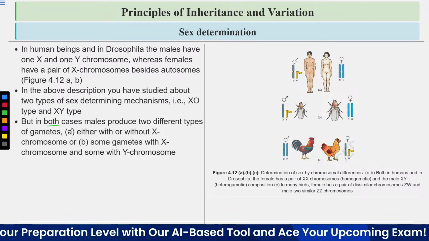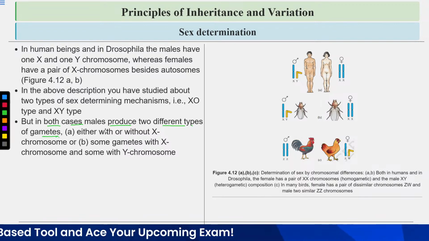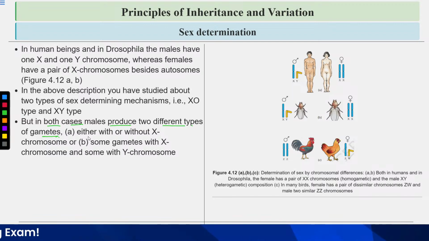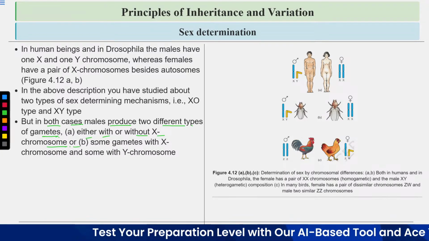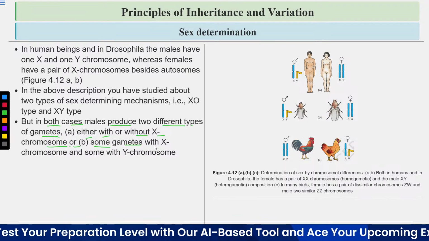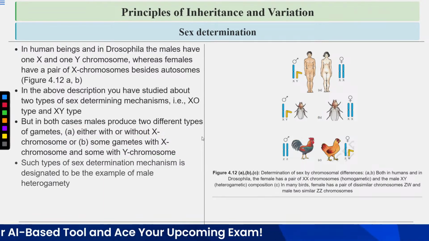But in both cases, male produce two different types of gametes. In the X0 type, some gametes are with and some without the X chromosome, and in the XY type, some gametes have the X chromosome and some have the Y chromosome.